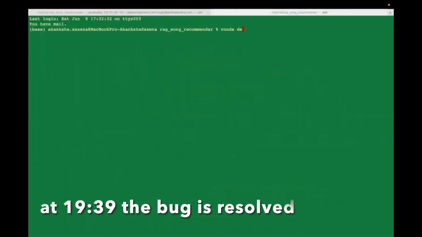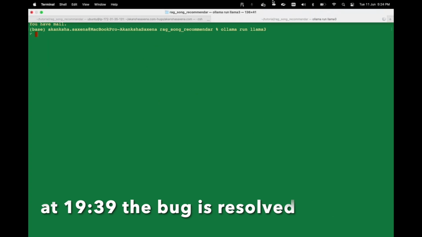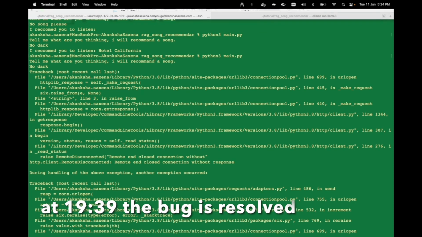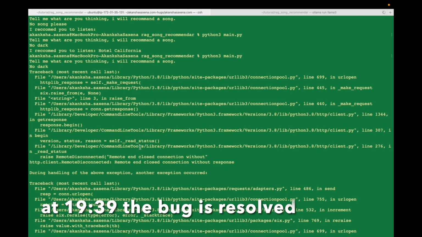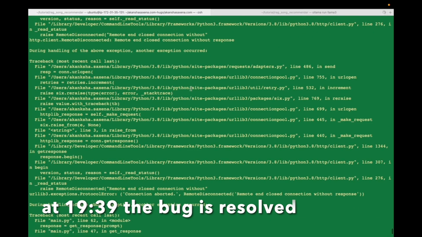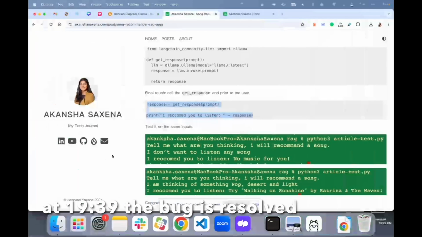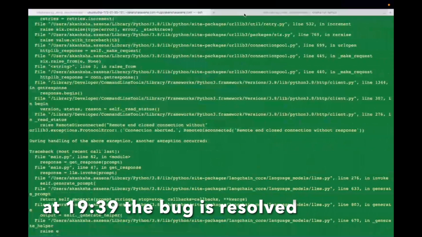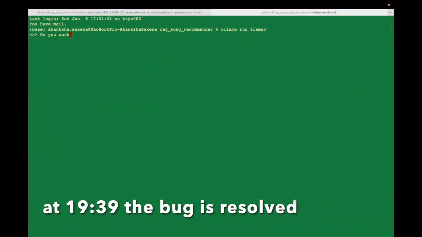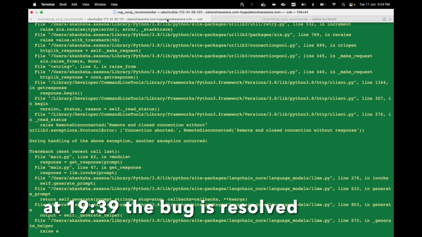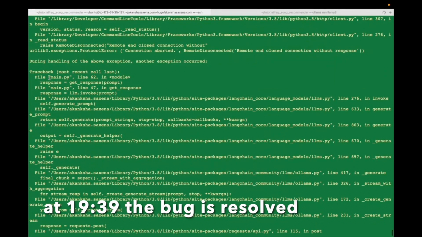So I'll run ollama run llama3. Okay, Llama 3 is working fine. So I'm getting this error at line number 62.